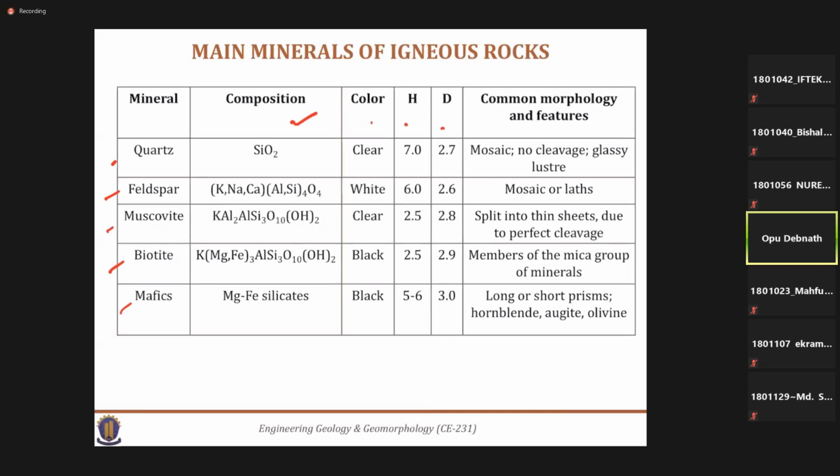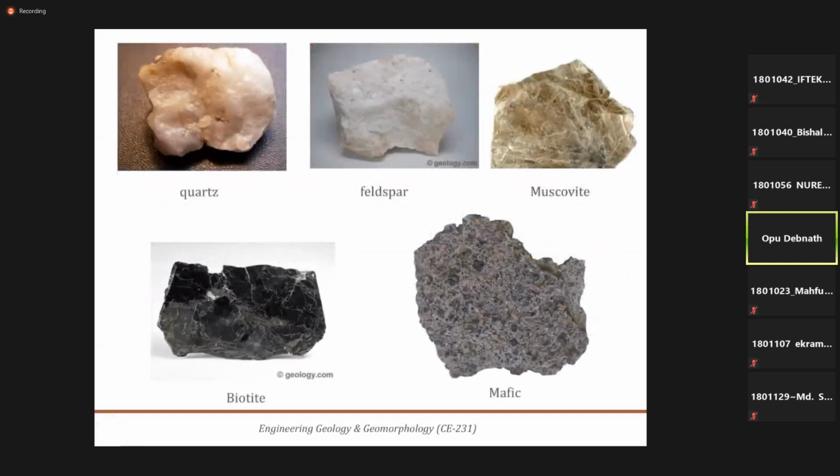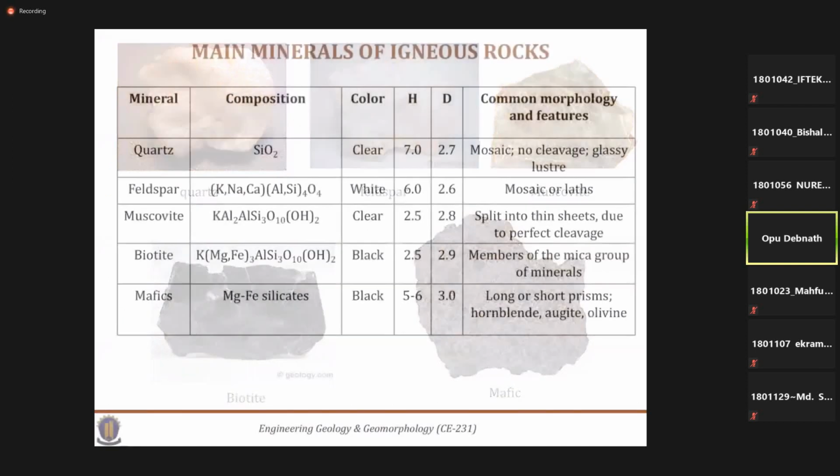You may read details about these rock-forming minerals. Next, here are some visual images of those: the first one is quartz, next feldspar, then muscovite, mafic, biotite, etc.